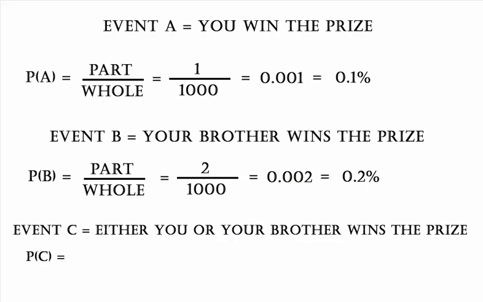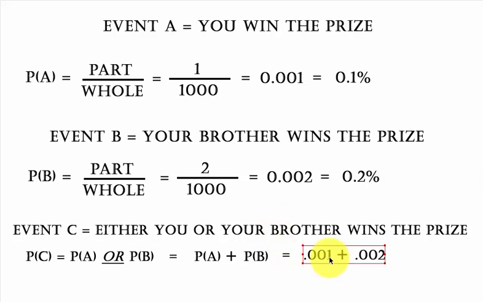So what we do is, the probability of event C happening, one or the other of you guys is going to win, you write it out like that. The probability of A or the probability of B. Or means plus in these kinds of math problems. So the probability of A was 0.001, the probability of B is 0.002, so you add those together and you get 0.003, or in other words, a 0.3% chance of either you or your brother winning that prize.